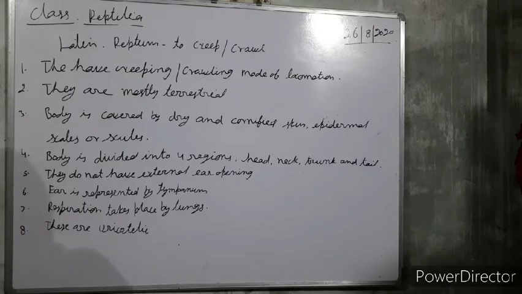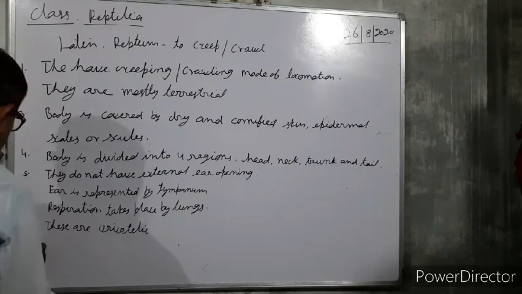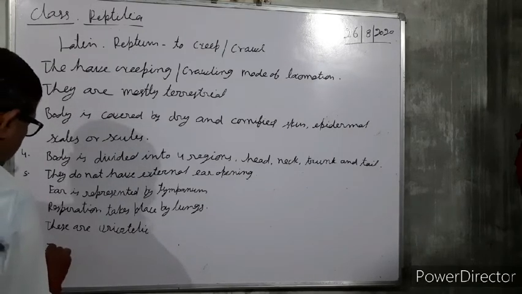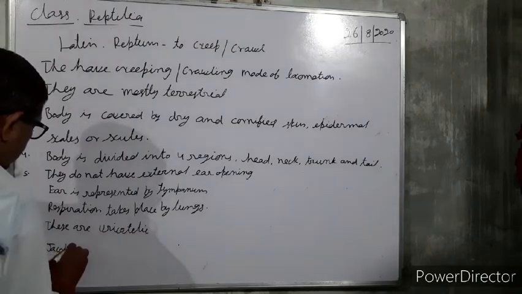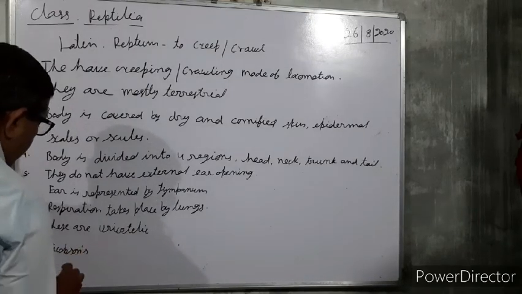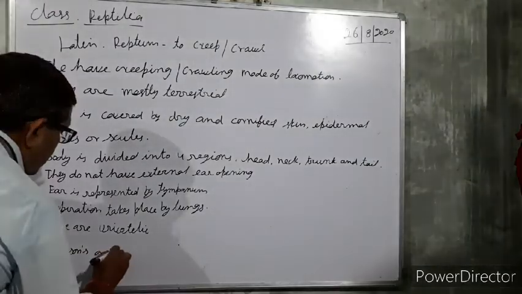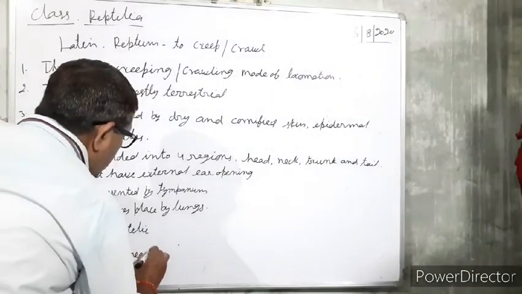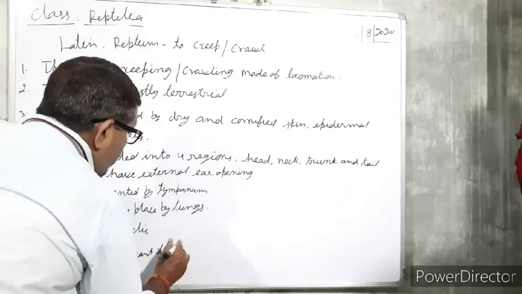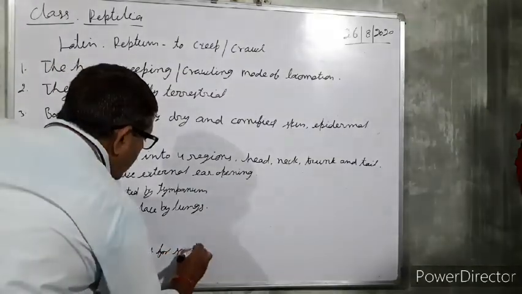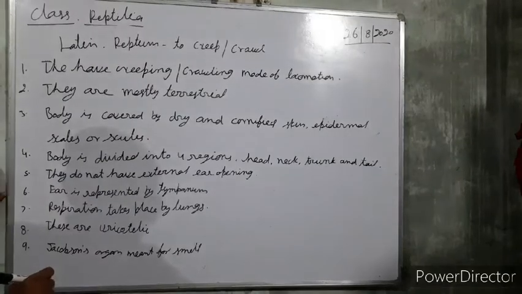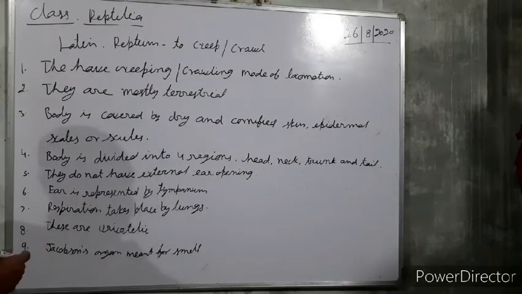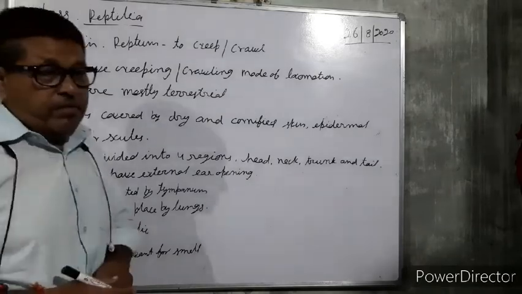And the important thing is there, Jacobson's organs. Jacobson's organs are meant for smell.